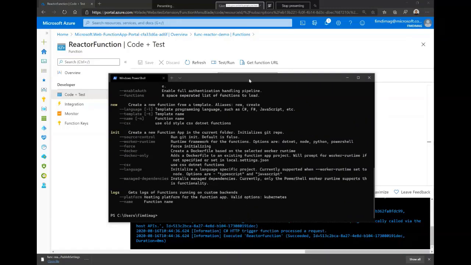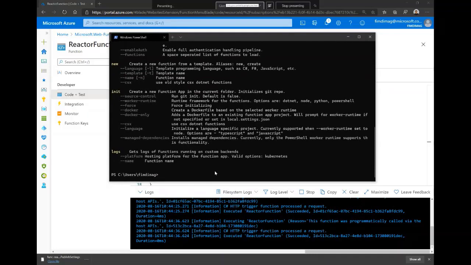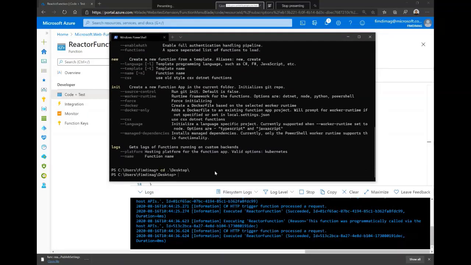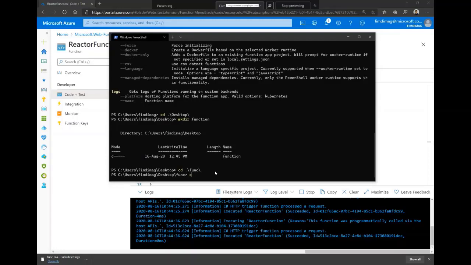What we can do here via the function CLI, after installing the function CLI, is, for example, here, let me go to here.